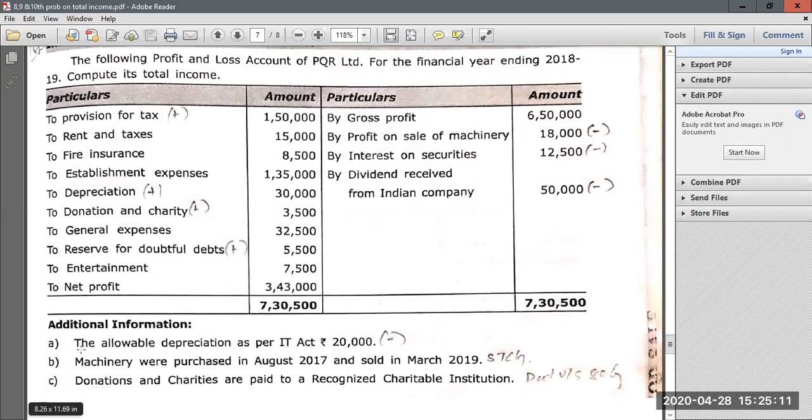Now in additional information they have given the allowable depreciation as per IT Act is 20,000. So depreciation allowable as per IT Act or under section 32, you have to deduct from net profit. Then again machinery was purchased in August 17 and sold in March 19. That means they have sold within a shorter period, so it will become short-term capital gains. Then again donations and charities are paid to recognized charitable institutions. So whenever they make payments or charities to charitable institutions, it will become eligible under section 80G.